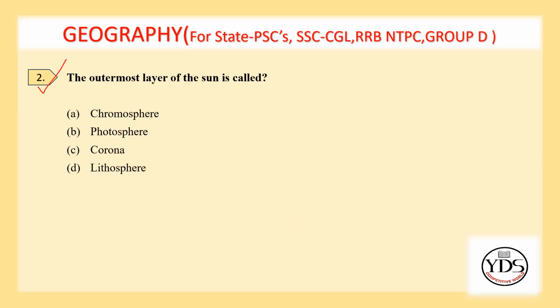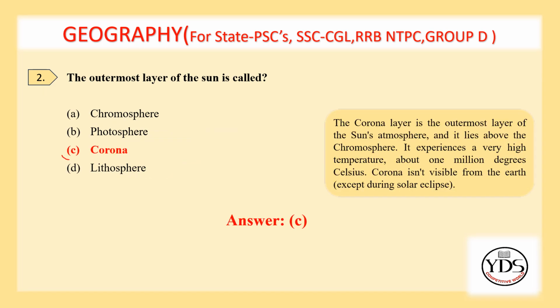Second question. The outermost layer of the Sun is called chromosphere, photosphere, corona, lithosphere. Option C. Corona is the correct answer. The corona layer is the outermost layer of the Sun's atmosphere and it lies above the chromosphere. It experiences a very high temperature, about 1 million degrees Celsius. Corona is not visible from the Earth except during a solar eclipse.